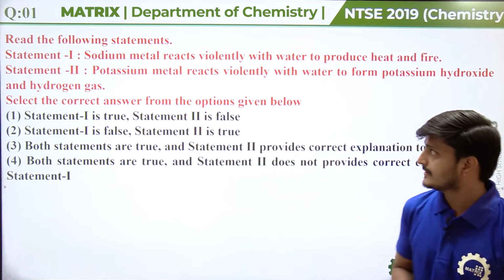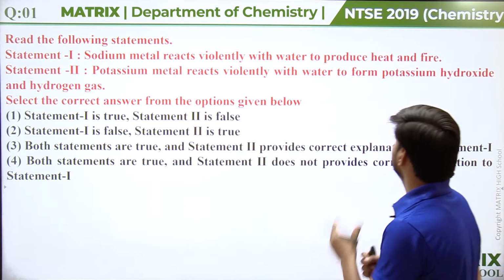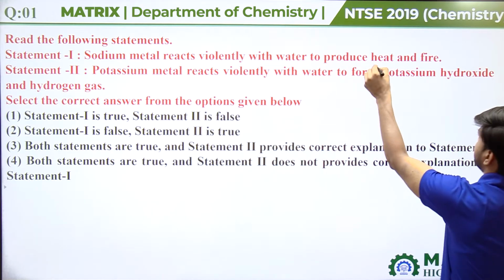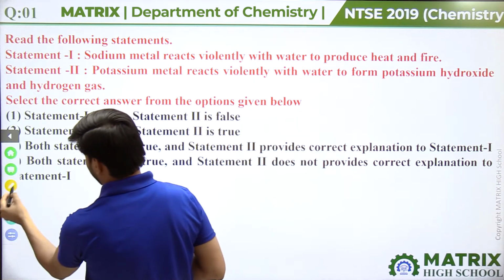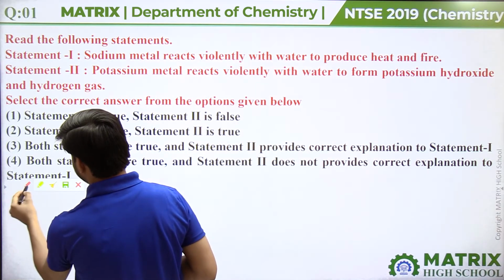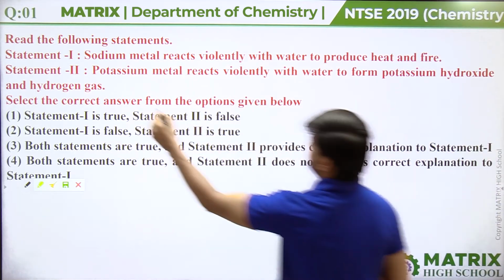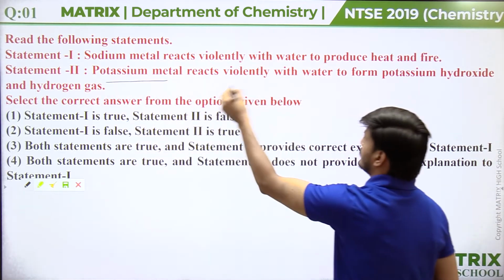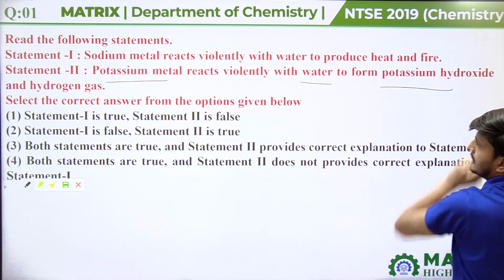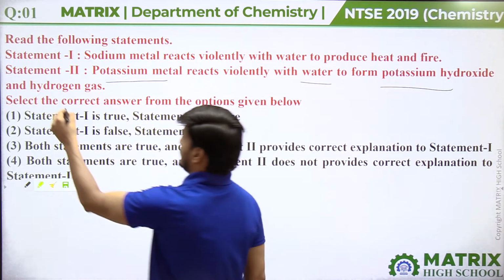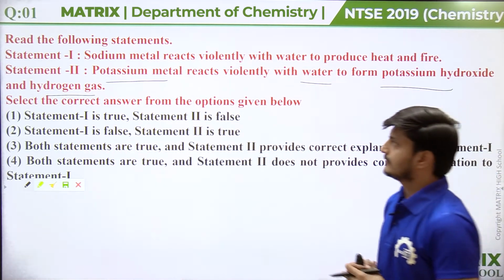Two statements are given here. Statement 1 is, sodium metal reacts violently with water to produce heat and fire. And statement 2 is, potassium metal reacts violently with water to form potassium hydroxide and hydrogen gas. We have to select the correct answer from the options given below.